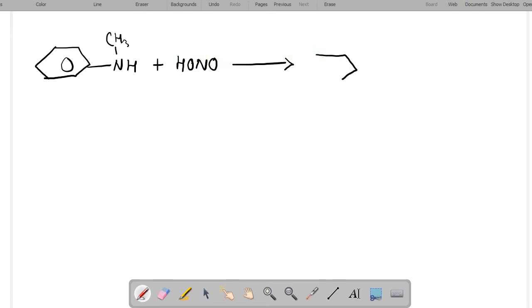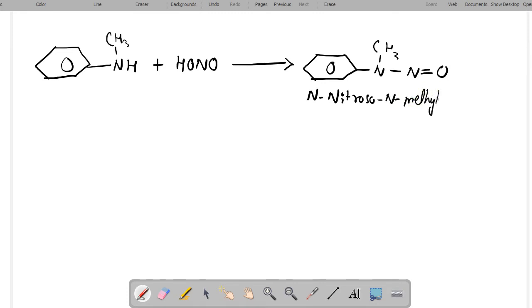There, formation of N-nitroso-N-methyl aniline will take place with the removal of water, which also has a yellow oil-like consistency and separates from the given solution.